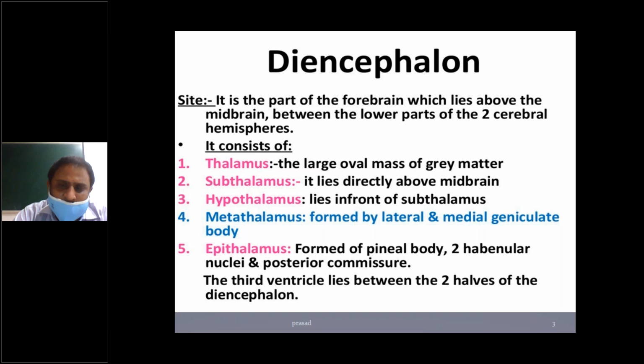The hypothalamus lies in front of the subthalamus, and the metathalamus is the lateral and medial geniculate body. The epithalamus is formed by the pineal body, habenular nuclei, and posterior commissure, and the third ventricle lies between the two halves.